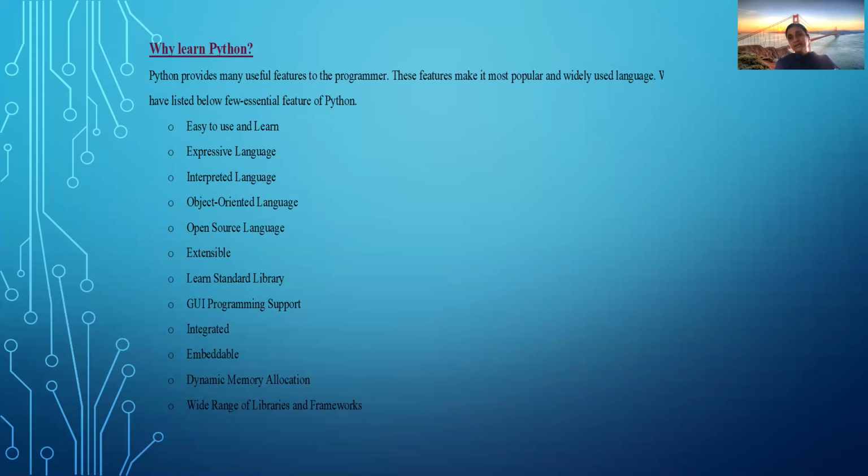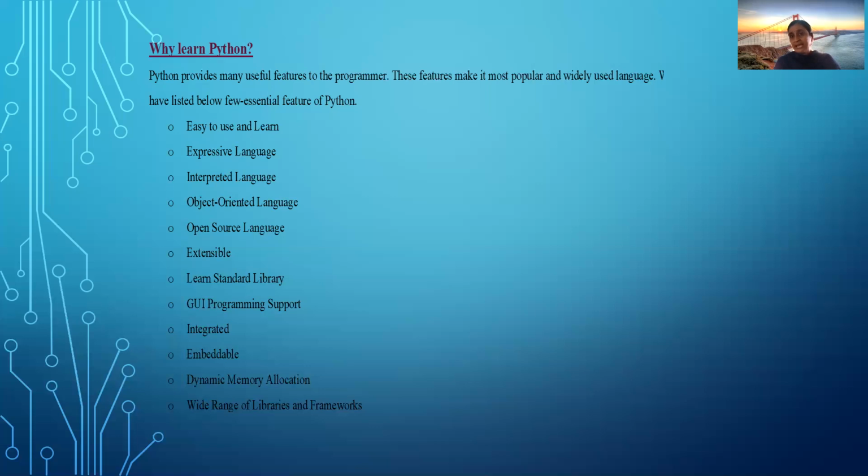Suppose I have declared an array A of 10. That means it is going to allocate 10 bytes of memory. But if I have used only 5 bytes, then 5 bytes will be wasted. But in dynamic memory allocation, memory is not wasted.